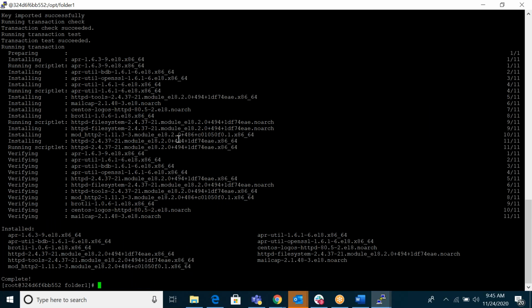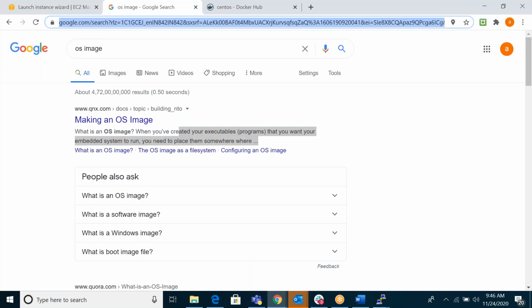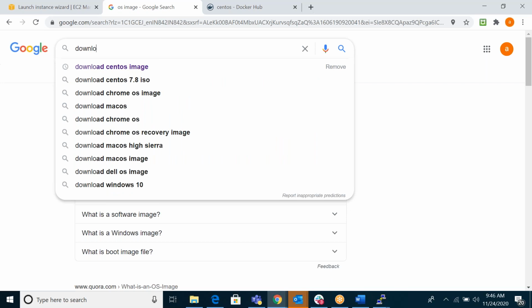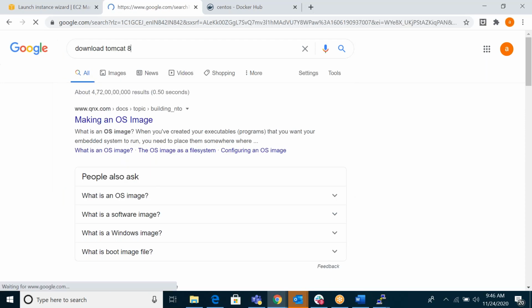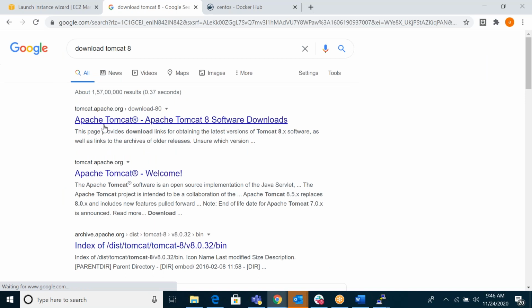Same thing if you want to install Tomcat. In Tomcat you can't directly install. You want to download Tomcat, Tomcat 8. You can't install directly. First of all, you want to download.